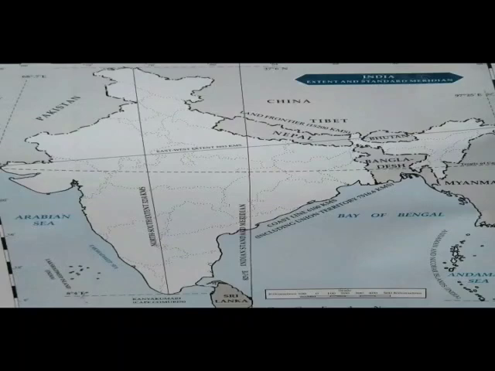Now you can see one more line is there where it is written the Indian Standard Meridian. It is also called the Indian timeline. It is coming on 82.5 degree east. Now from the centermost of India one line is going which is dividing India into two parts. This is the Tropic of Cancer. So the Tropic of Cancer is dividing India into two halves or two parts.